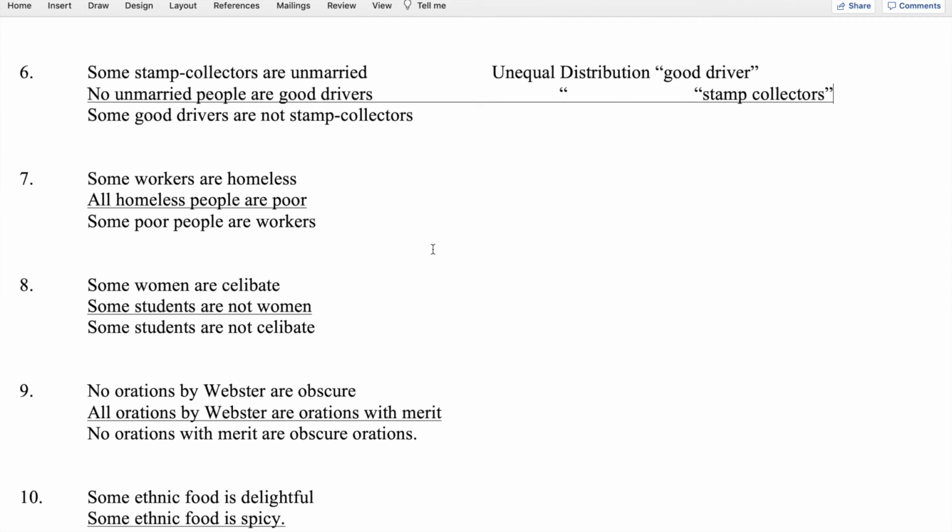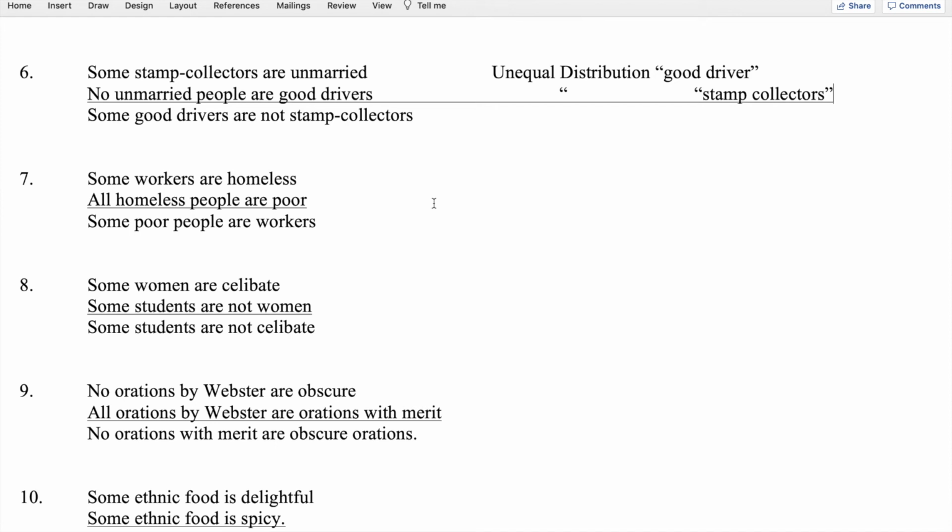So we have all affirmative statements, so we don't have unequal negation. Our middle term is homeless people, and homeless people is distributed in the second premise, but not distributed in the first premise, and that's okay. Middle terms must be distributed once and only once.